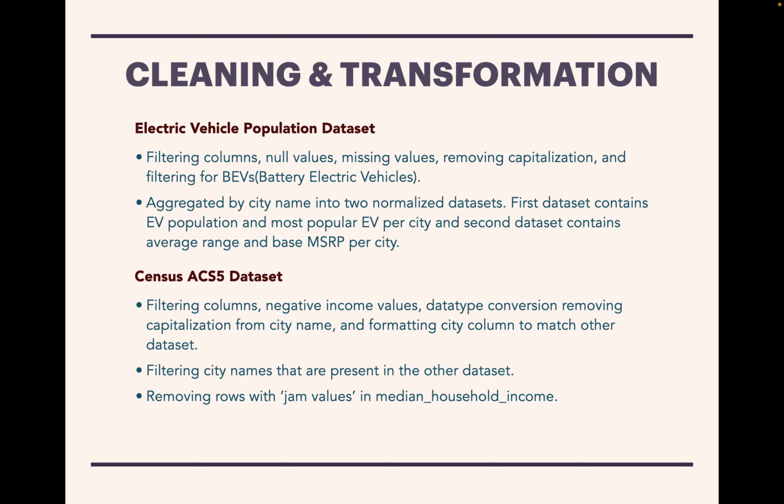For the second census ACS 5 dataset, I again filtered columns, filtered negative income values, converted some data types, removed capitalization from city name again, and formatted the city column to match the electric vehicle population dataset. I also filtered city names and only used those which are present in both the datasets. And I also removed the jam values that were mentioned earlier from the median household income column.